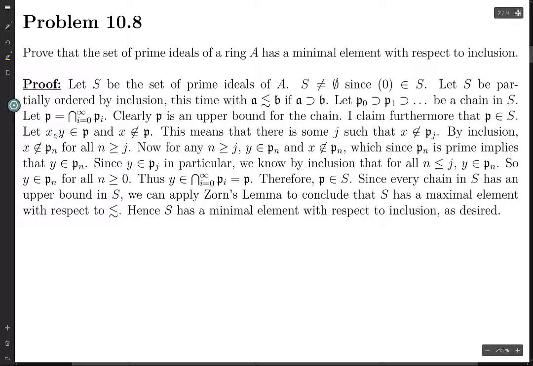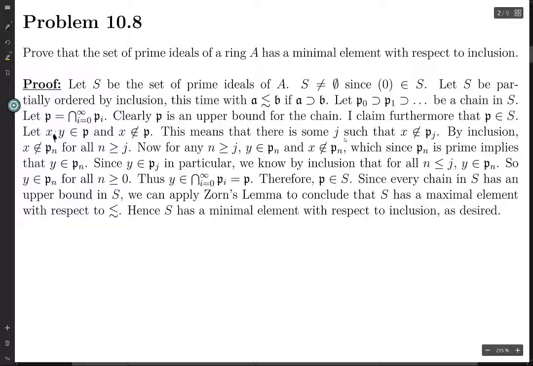So suppose we have two elements, X and Y in P. Nope, we want X times Y to be in P, not X and Y in P. Alright? And so suppose that this product X times Y is in P, but X is not in P. We want to prove that Y must be in P. That's what it means to be prime.